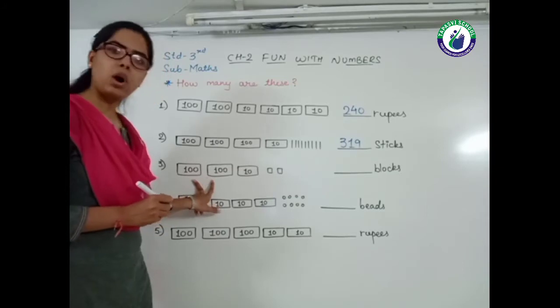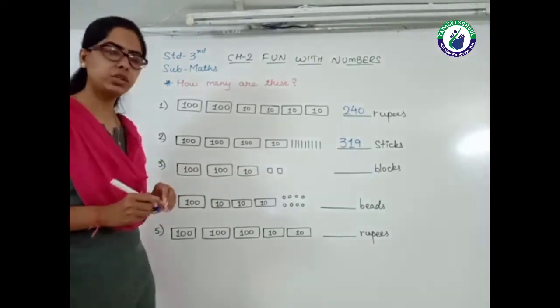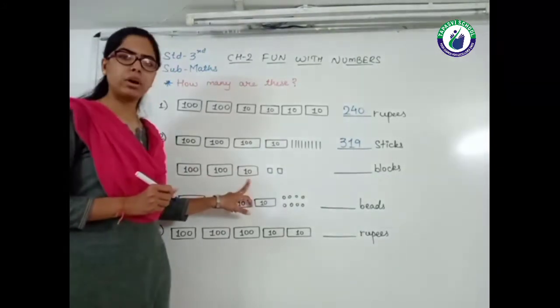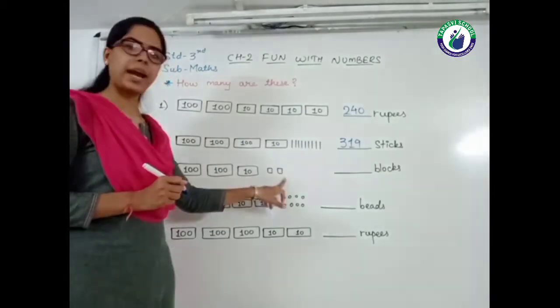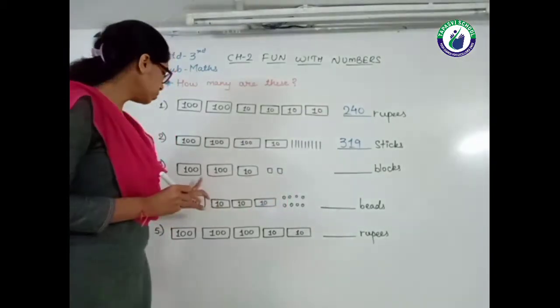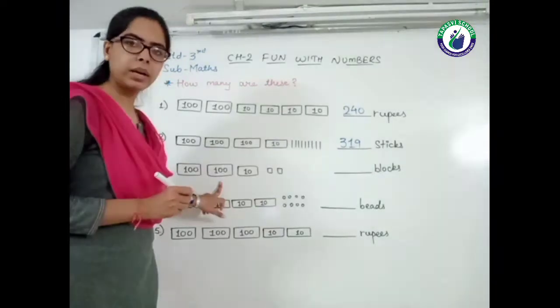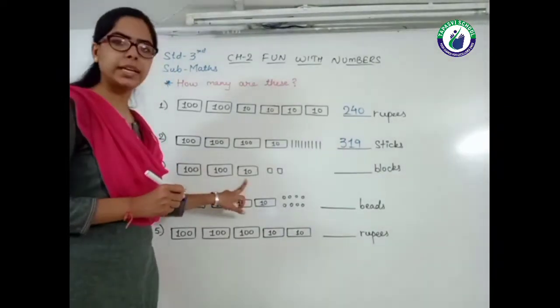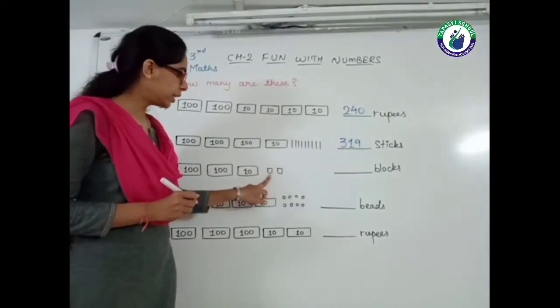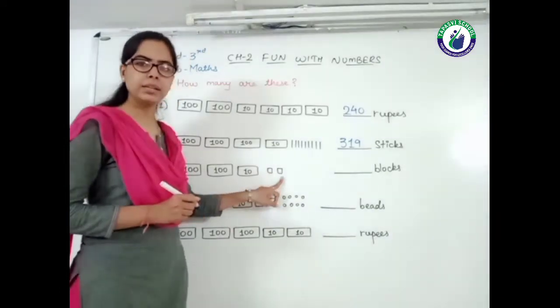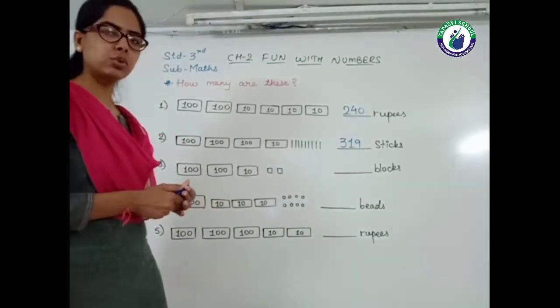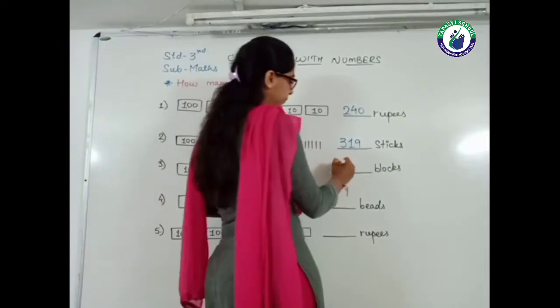2 blocks of 100, then 1 block of 10 and 1 more. So count it, 100 and 100, this is 200, then 210, 211 and 212. So the total is 212.